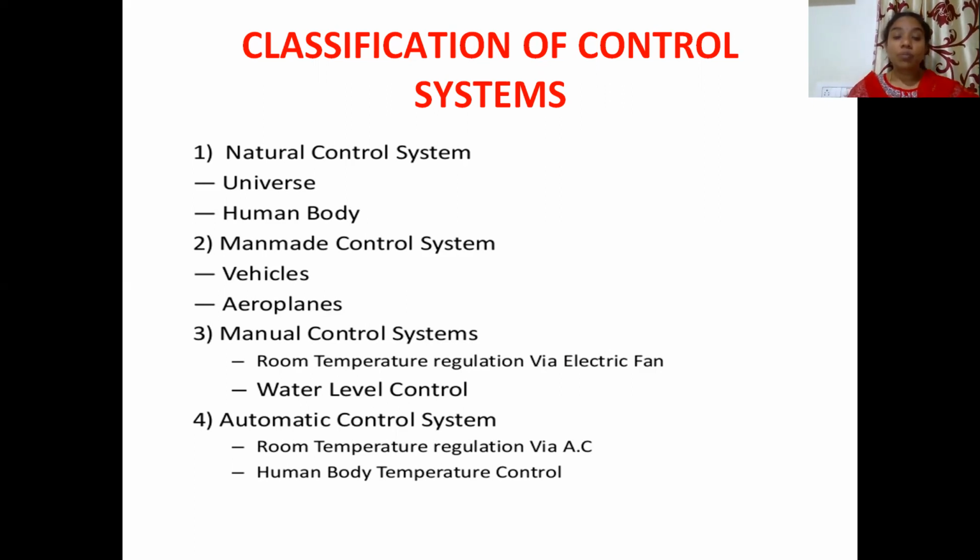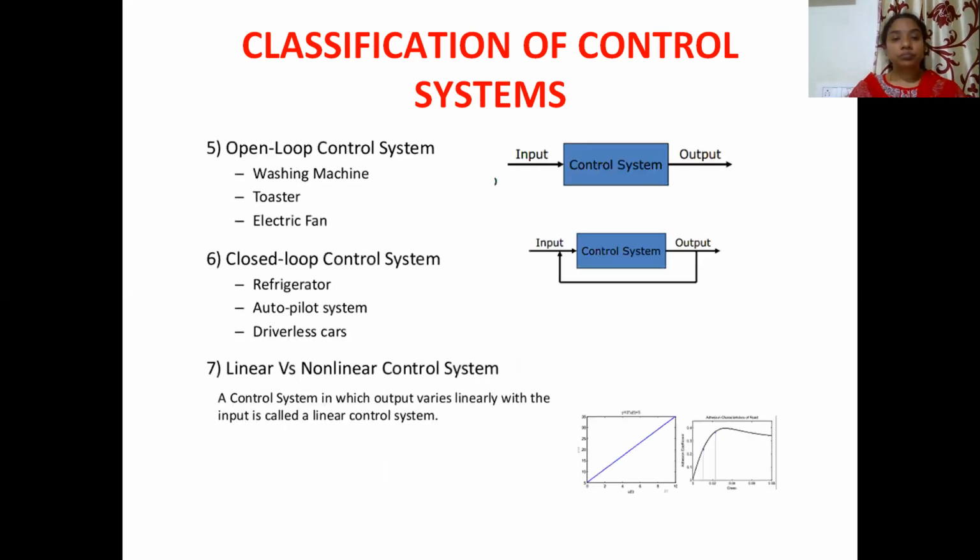Next one is the automatic control system: room temperature regulation through an air conditioning system, and human body temperature control. These are all automatic control systems, right? Next come the open loop control system and the closed loop control system, which we are going to discuss in detail.